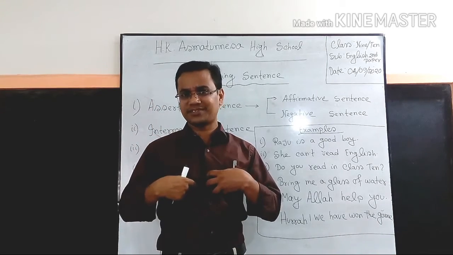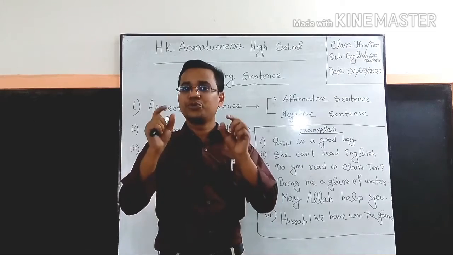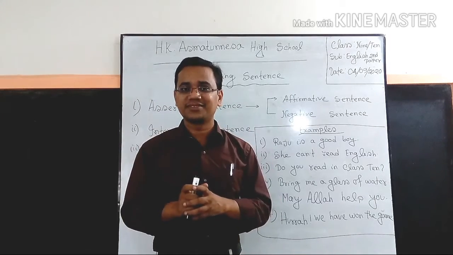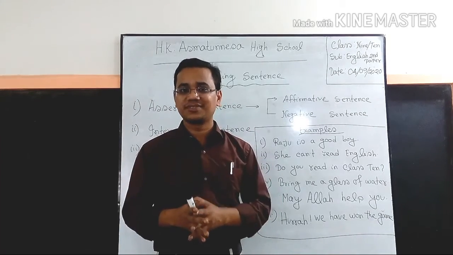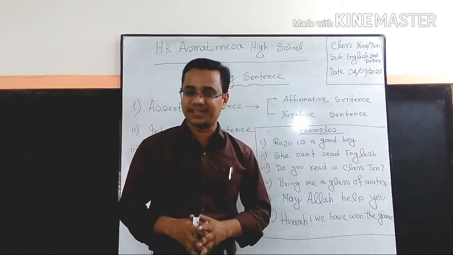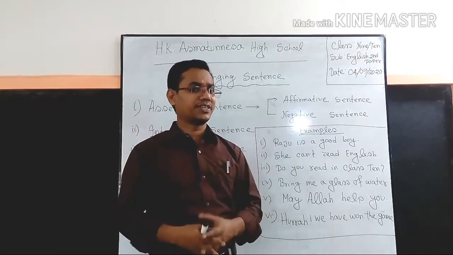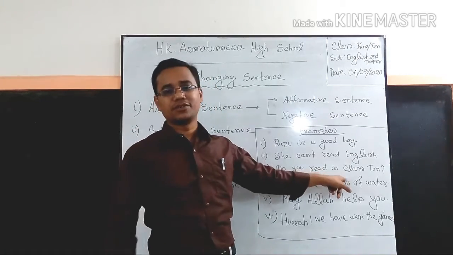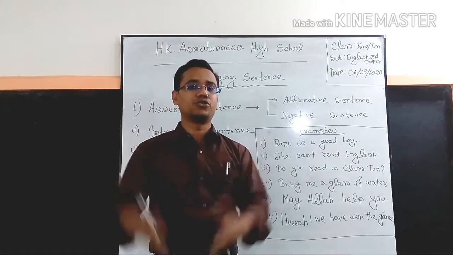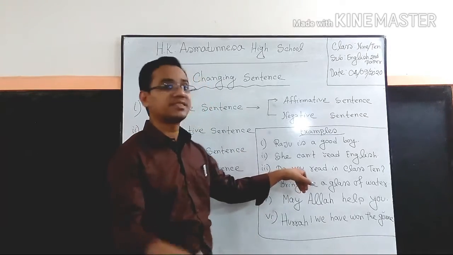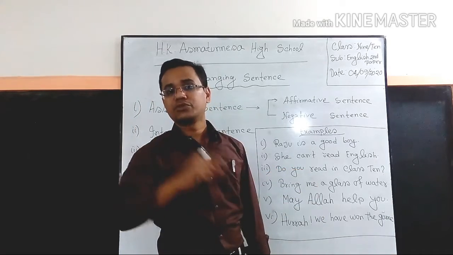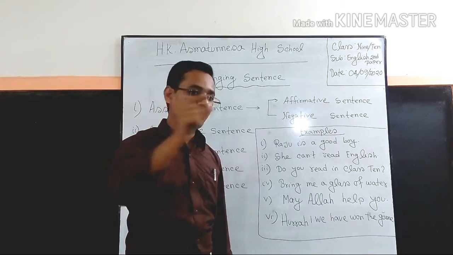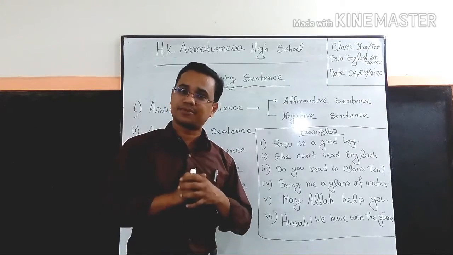So this is my question. Yes or no? Yes, you read in class 10, and some of you may read in class 9 also. However, I am asking you, do you read in class 10? So the answer will be yes or no. That means this sentence expresses some kind of questioning or asking. So that is why we can call it interrogative sentence.